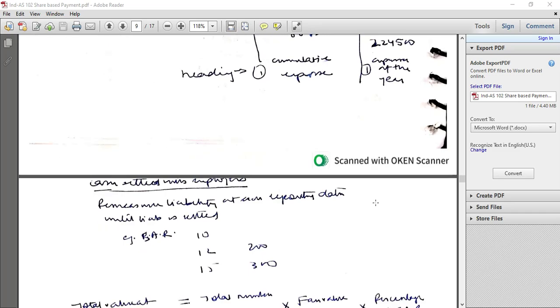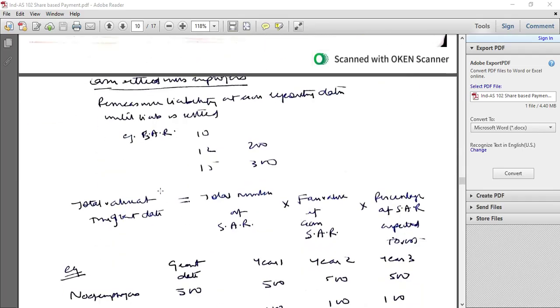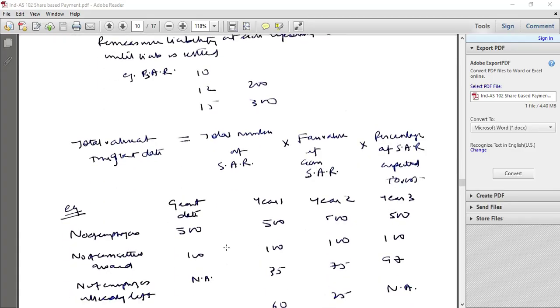Cash settled with employees: remeasure the liability at each reporting date. Share appreciation rights, example 10, 12, 15, 200 in year 2 and 300 in year 3 would be recognized. Total value at the grant date: total number of share appreciation rights, fair value of share appreciation rights, percentage of share appreciation rights to vest.